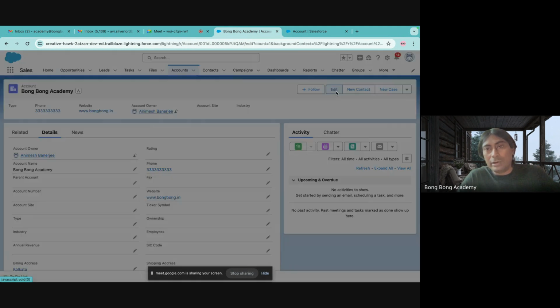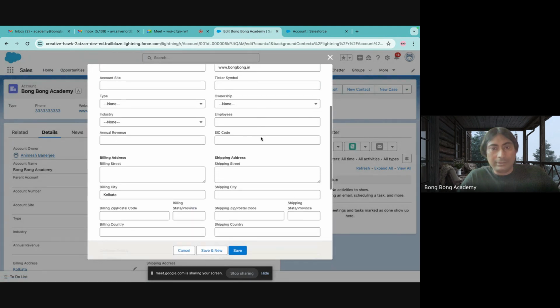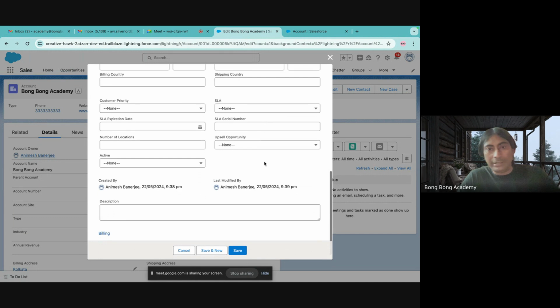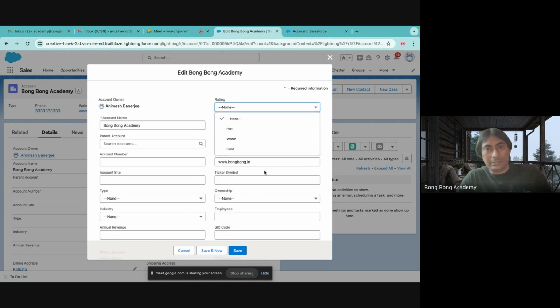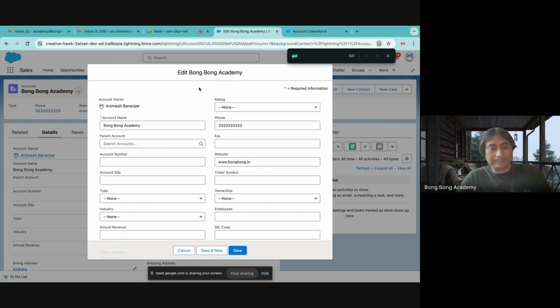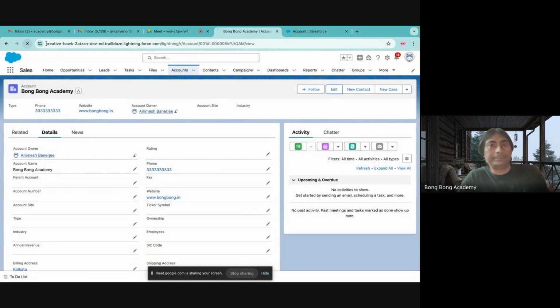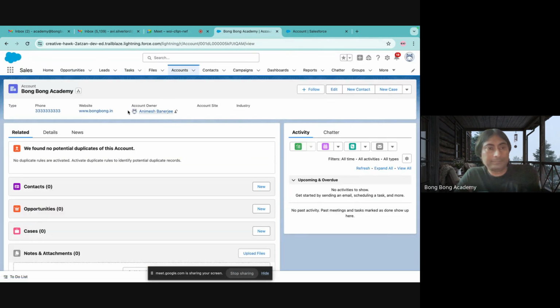But if I go and edit the screen now, there will be a GST field. It's not showing up now. It takes some time to show up.